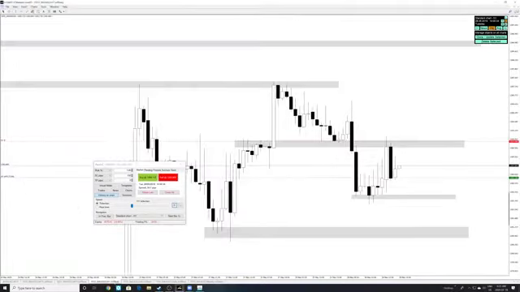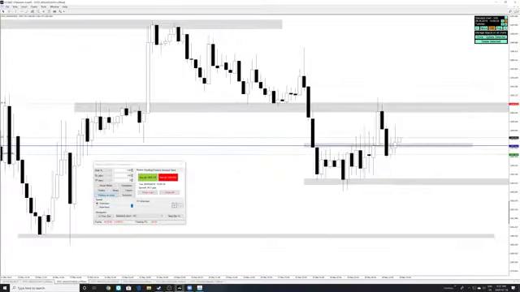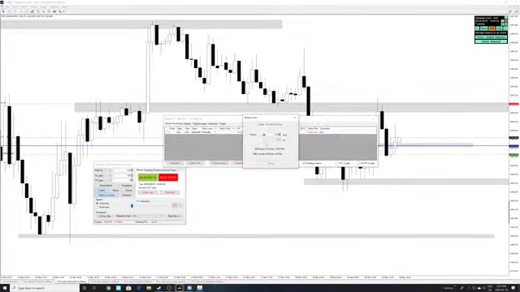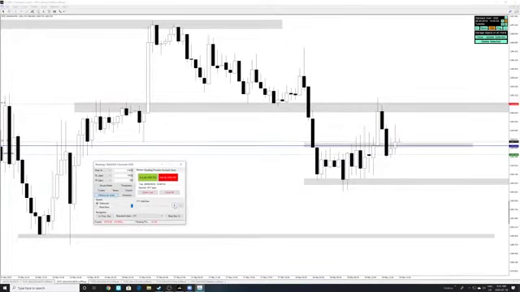Now, let's look on the 1 hour. The 1 hour is closing bullish over here, and the 30-minute is also closing above this area. Yeah, I think now this is the point to maybe close some partials. Let's close 50% here. All right. Now let's let the rest run.